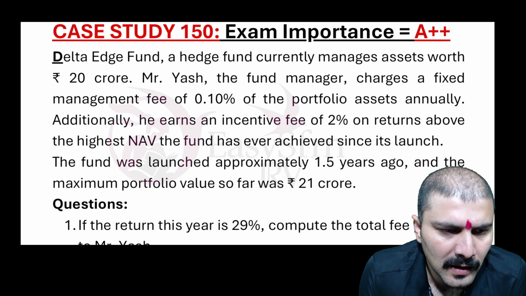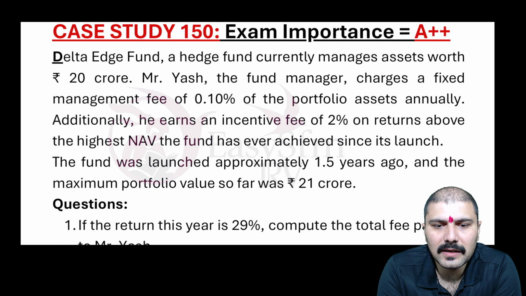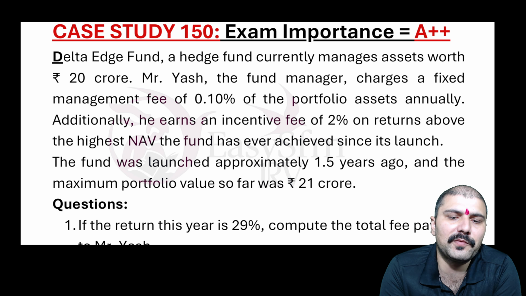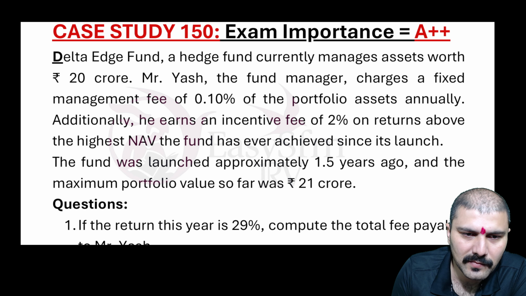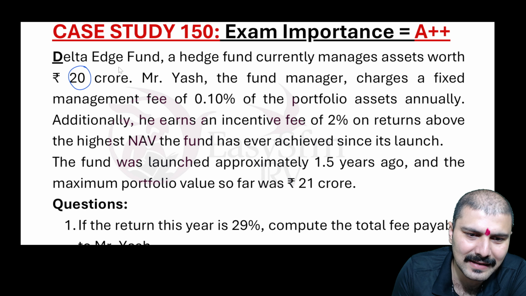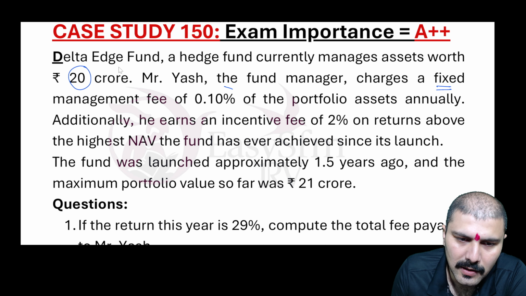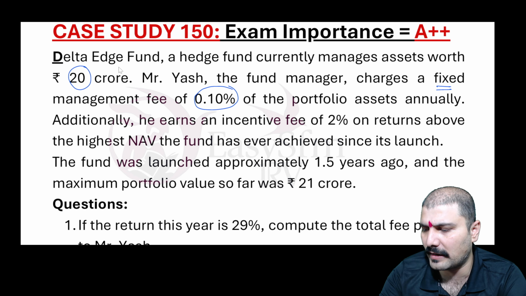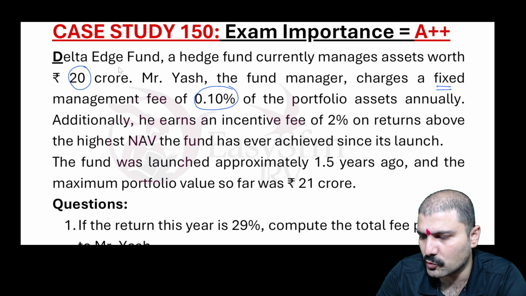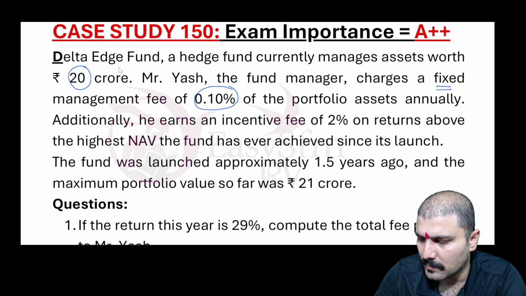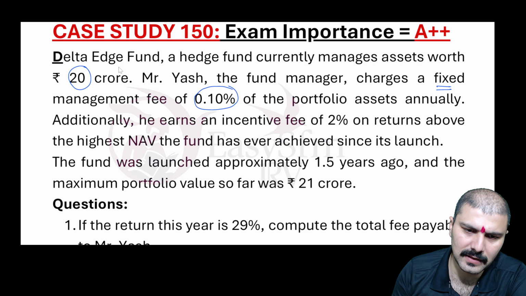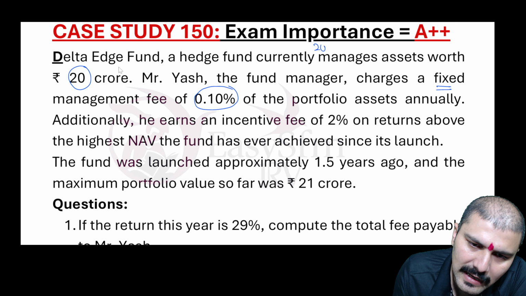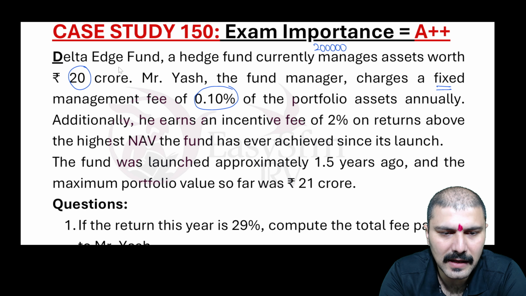Now I'm solving it. Delta hedge fund, a hedge fund currently manages assets worth rupees 20 crore. Mr. Yash, the fund manager, charges a fixed management fees of 0.10% of portfolio assets annually. So, what are the portfolio assets that this fund is managing? 20 crore. So, what is its fixed fees? 0.10% of the same. So, 20 crore ka 0.10% will be 20 crores, that is 200 lakhs into 0.10%. That is how much it will be? 2 lakh rupees, right? So it will be fixed fee of 2 lakh rupees.